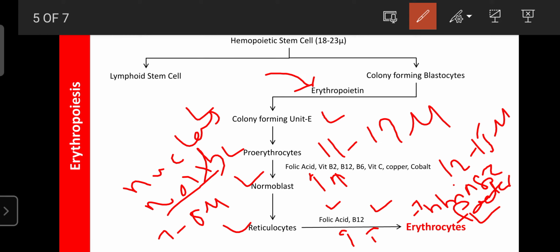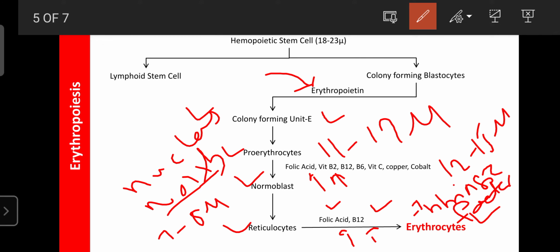Okay, where RBC was synthesized up to reticulocytes, and there is a lack of vitamin B12 in those people consuming antacids or anti-ulcer drugs, like proton pump inhibitors. Those people are always suffering from erythrocyte deficiency, having more immature RBC as compared to mature RBC. So unnecessarily you should not take antacids. Your hemoglobin content may be correct, because if reticulocytes are present in your count, you get the correct hemoglobin count, but still you will have the symptoms of anemia.